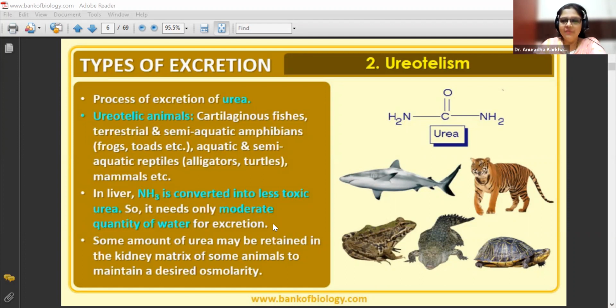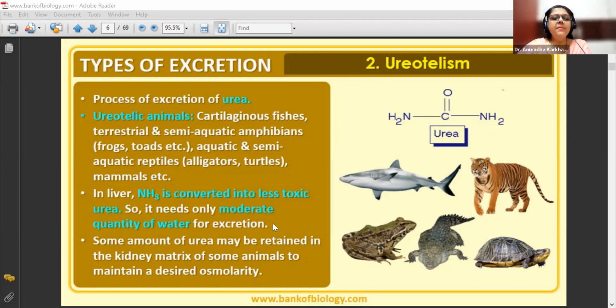In the liver, ammonia, which is going to be a byproduct of our metabolism, will be converted into a less toxic form. That is nothing but urea. So it needs only a moderate quantity of water for excretion. So it's going to require a very nominal amount. I won't say less, but nominal. That means not as much as that required by the ammonotelic organisms.